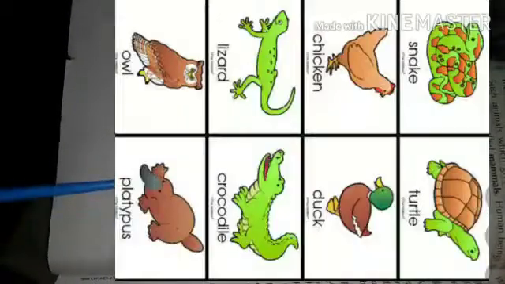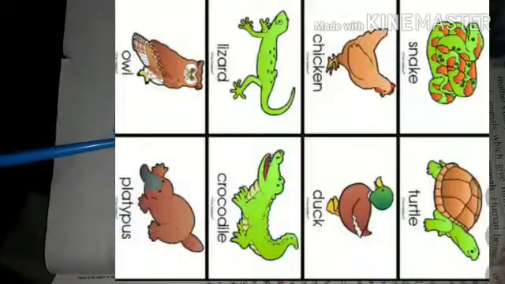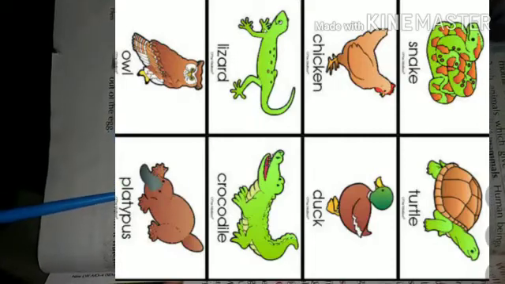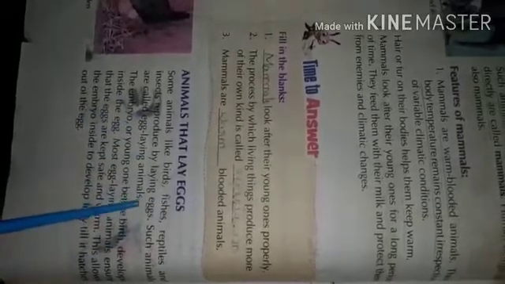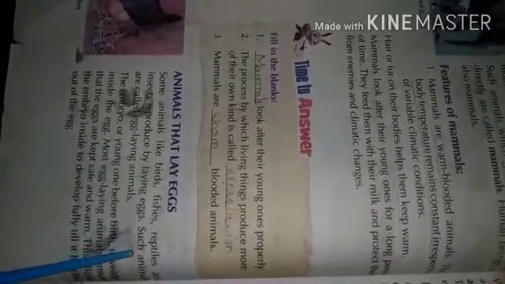These are all types of animals. They reproduce by laying eggs only. They do not give birth directly. First they lay an egg. After the egg matures, their baby comes out. Such animals are called egg laying animals.